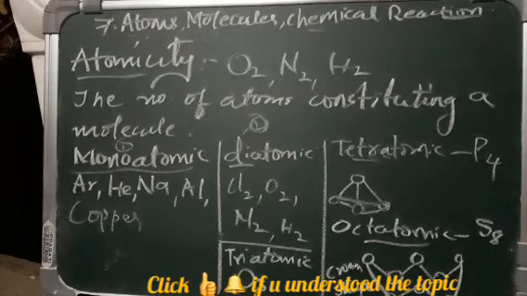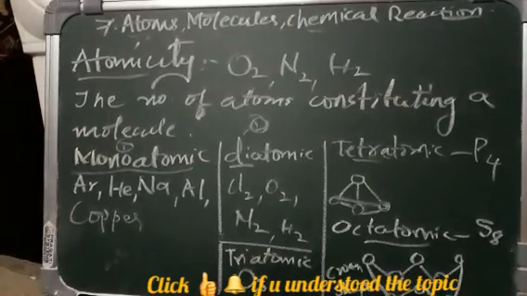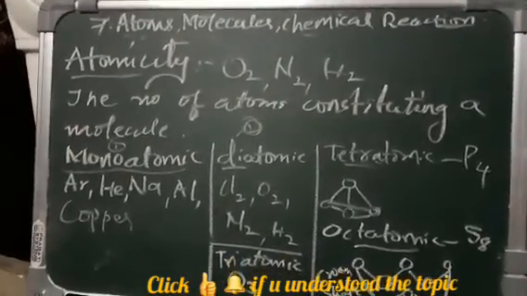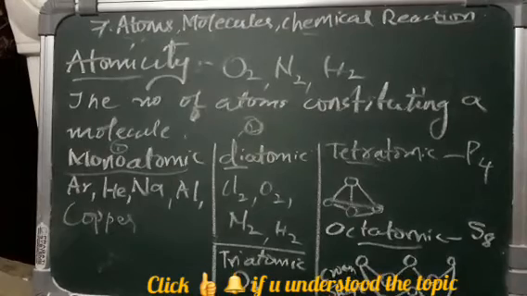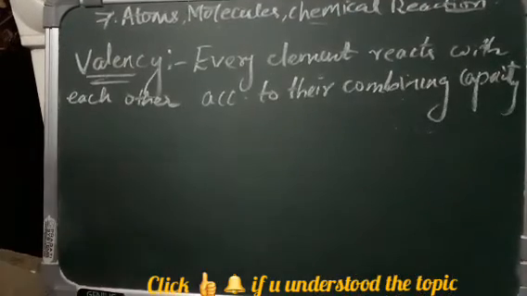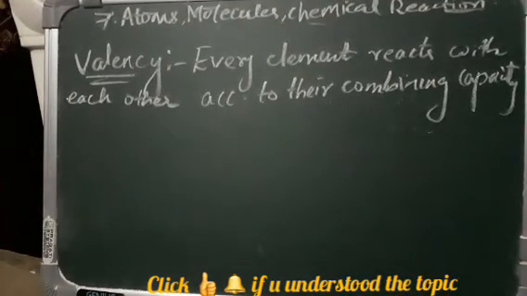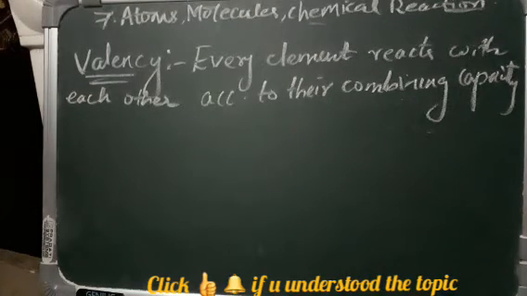Every element reacts with other elements according to its combining capacity, which we call valency. So valency is nothing but the combining capacity of the element.